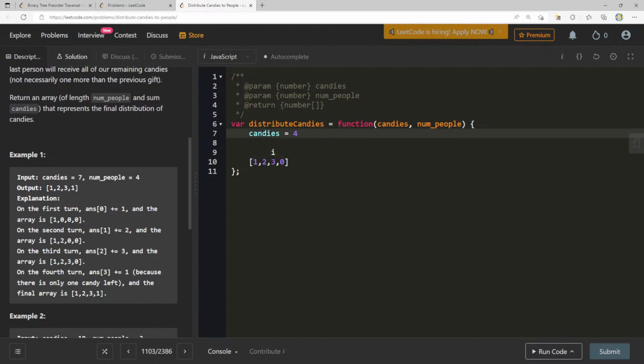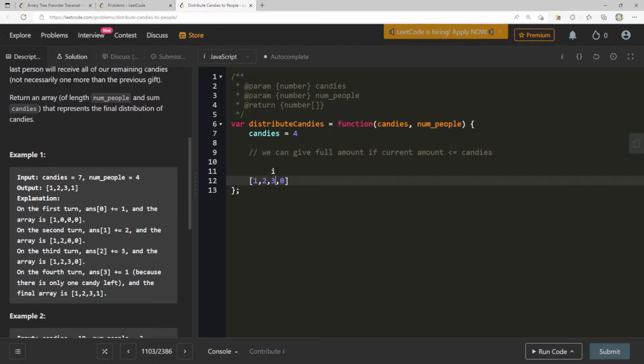So if we go back to here, we can give them the full amount if the current amount is less than or equal to candies. Current amount is 3, that's less than or equal to 4. So we can give them the full amount, which will be 3. That'll make this 1 left. Now we come here, we'd like to give them 4, but 4 is not less than or equal. So in this case, we give them the candies amount.